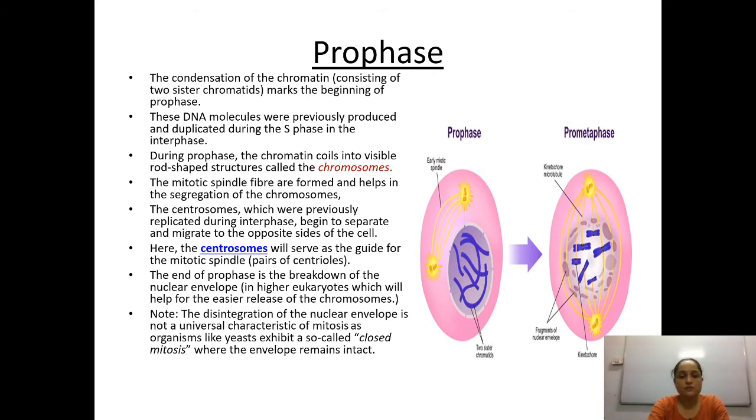Here the centrosomes will serve as a guide for the mitotic spindle, the pair of centrioles. The end of prophase is the breakdown of the nuclear envelope in higher eukaryotes, which will help for easier release of the chromosomes.